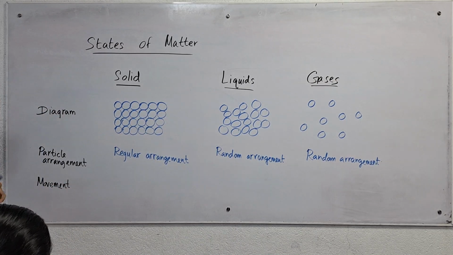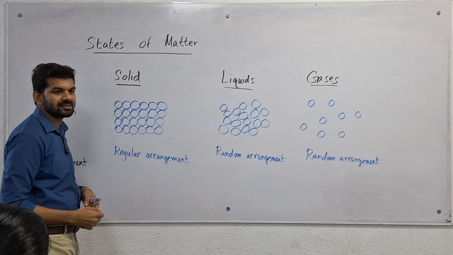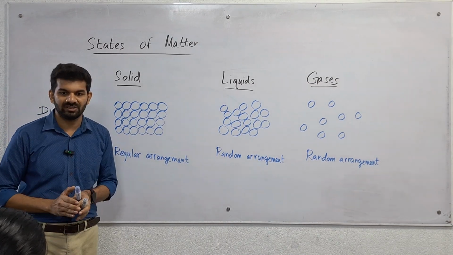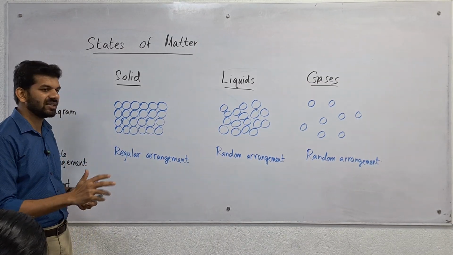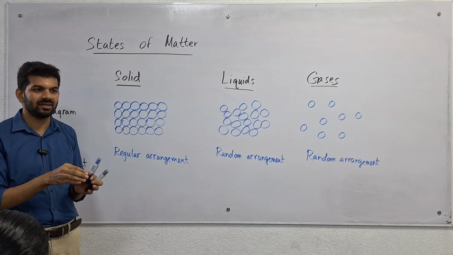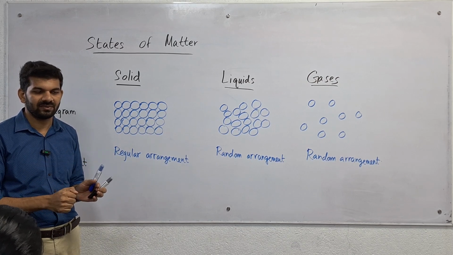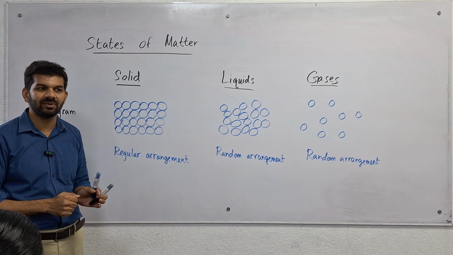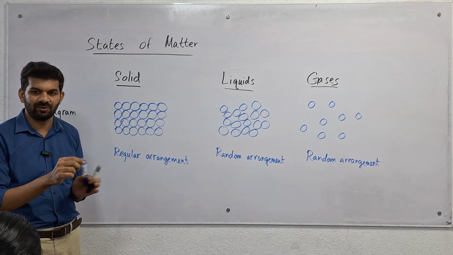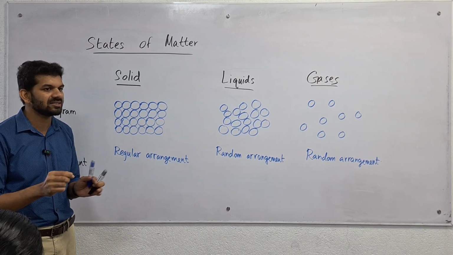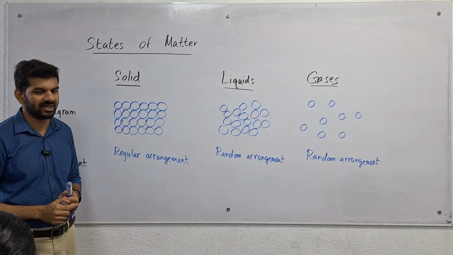Right. Now, if we consider these solid particles, those particles cannot move around each other. They just vibrate. That means if we tap a solid substance, what will happen? It starts to vibrate. It gives a noise. That noise is given by the vibration motions, right?